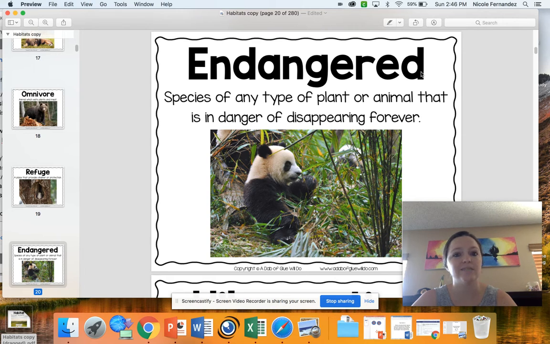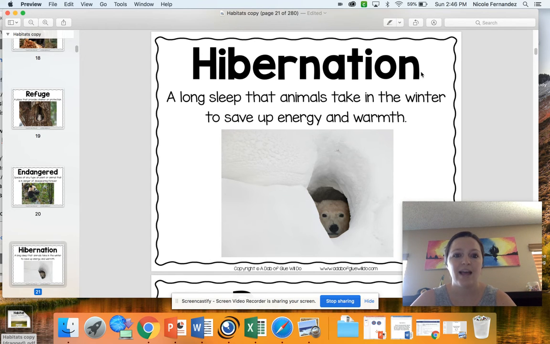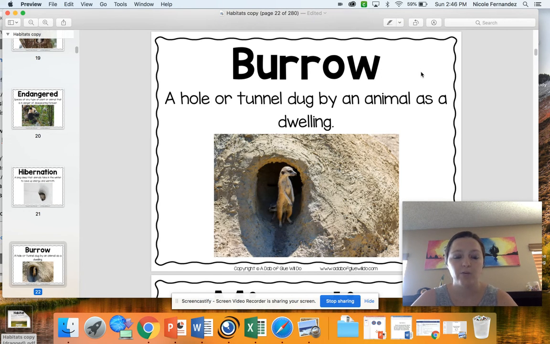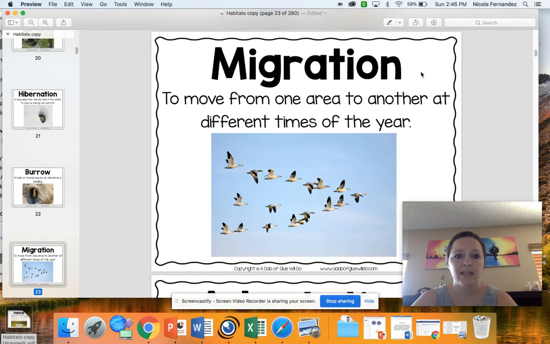Endangered, this means the species of any type of plant or animal is in danger of disappearing forever. That means that they're not going to be found in the wild anymore and that they are not very safe at the moment. Hibernation, which is a long sleep that the animals take in the winter to save up energy and warmth. Burrow, which is a hole or tunnel dug by an animal as a dwelling. Migration, which is to move from one area to another at different times of the year.